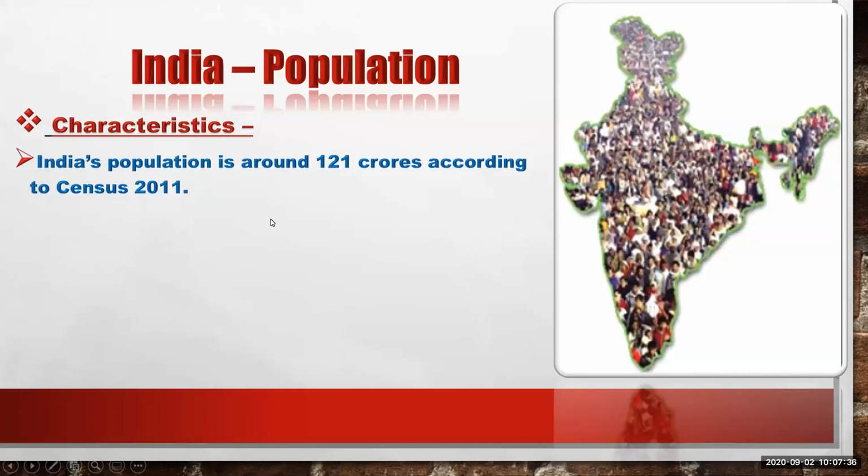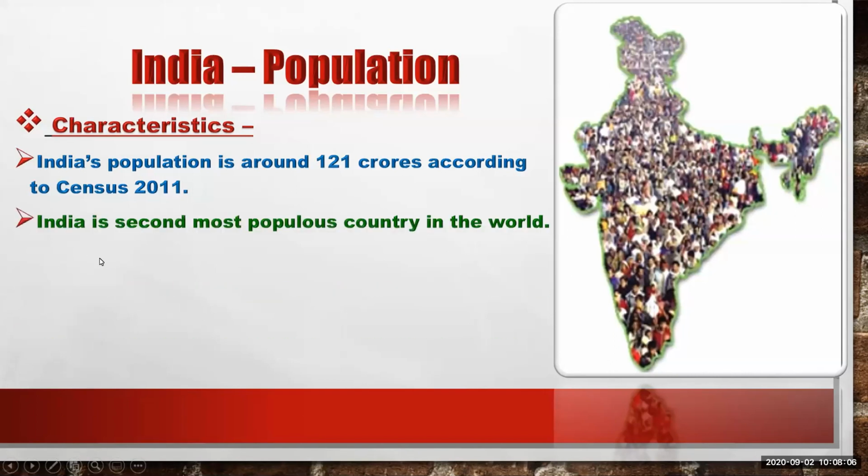But this amount of population is according to census 2011. Now it has increased to 139 crores. Means recently the amount is 139 crore in India, and according to census 2011 it is only 121 crore.